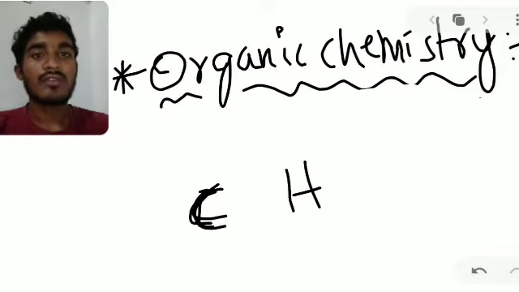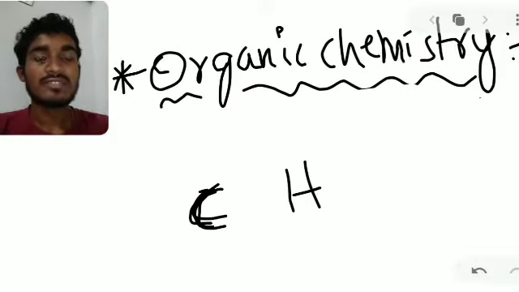The word roots in organic chemistry are meth, eth, prop, but, and so on, from methane to decane: propane, butane, pentane, hexane, heptane, octane, nonane, decane. That is the word root in organic chemistry.